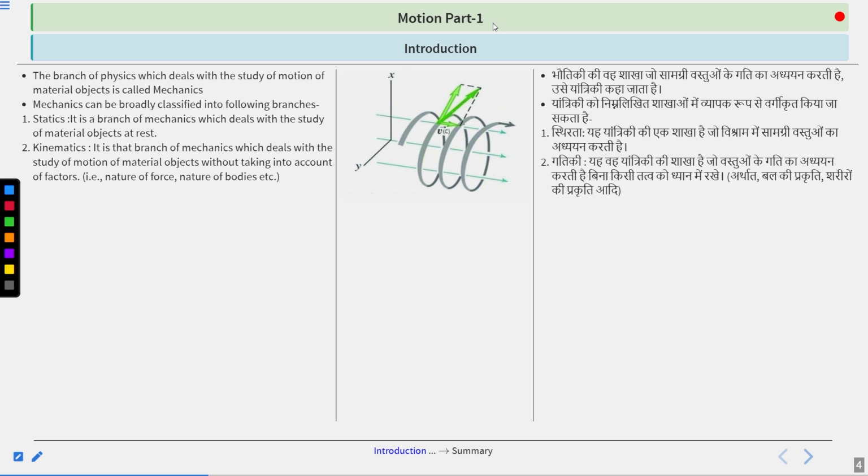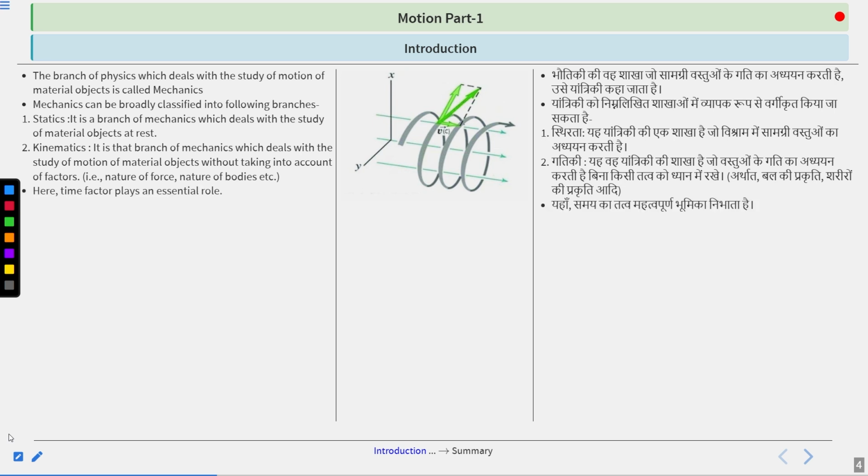So in mechanics, we actually talk about the motion and the rest of any material object. If there is any material object that is at rest, that is not moving, that will be a part of mechanics in the sub-branch statics, because right now that object is not in motion. Another one, if that object is moving, then that will be studied under the sub-branch of mechanics called kinematics. Okay.